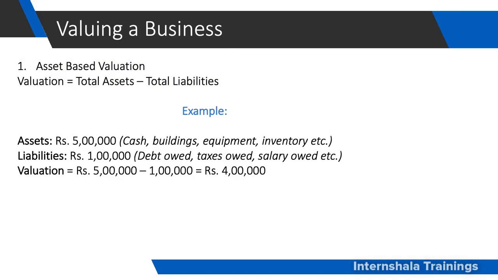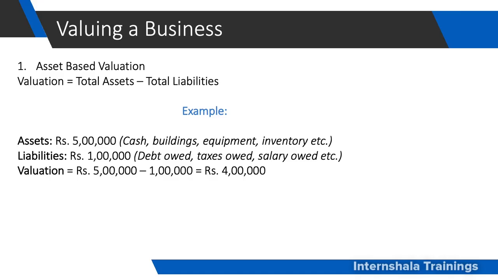In this example, let's assume that the assets of the company are equal to rupees 5 lakh. This includes the cash, the building, the equipment, the inventory value. So the asset is rupees 5 lakh. The liabilities that the business has, some debt which is owed to the bank, taxes, salary, all together amount to rupees 1 lakh. So in this case, the valuation of the business is rupees 4 lakh. This is called asset based valuation.